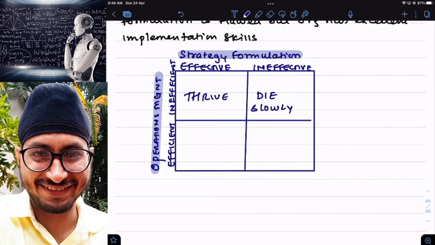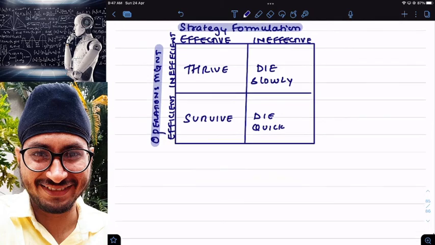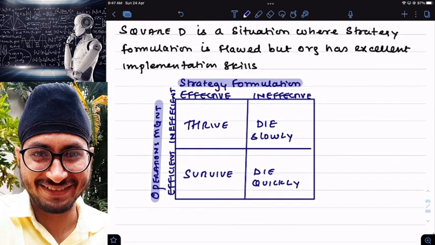Next. Sir, I am effective also, efficient also. Then I will be able to survive. Sir, I am ineffective but efficient. Then I will die quickly. Simple. This is one more diagram you can draw in the exam with reference to strategy formulation and implementation.